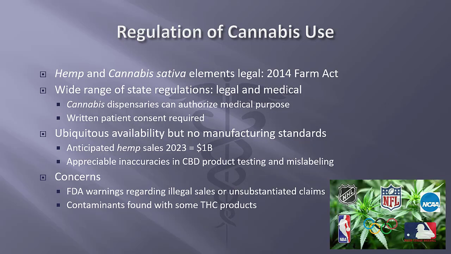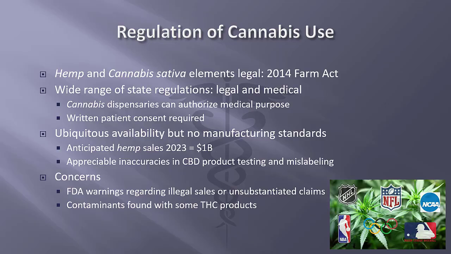The regulation of cannabis use. The legalization of cannabinoid products began with the 2014 Farm Act, which approved legalization of CBD derived from 3 specific sources: industrial hemp cultivation in compliance with this legislation, imported non-psychoactive hemp, and elements of cannabis sativa that were not part of marijuana as defined in the Controlled Substance Act of 1970.